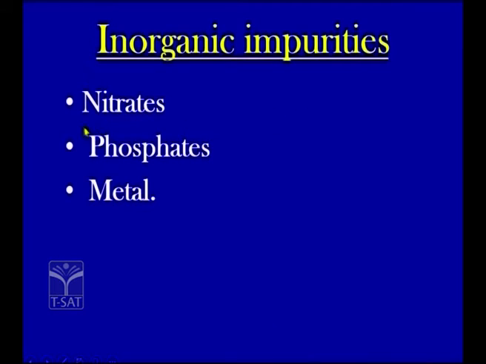Some of the other impurities we will try to see here. The inorganic impurities: the sewage water also contains certain amounts of nitrates and phosphates and some metals like aluminium, zinc and iron. Those metals are also present in the sewage water.